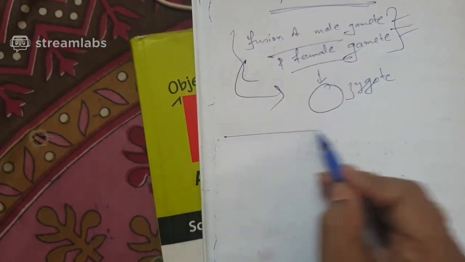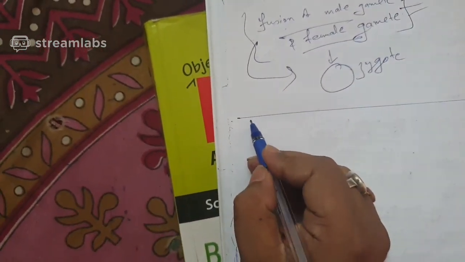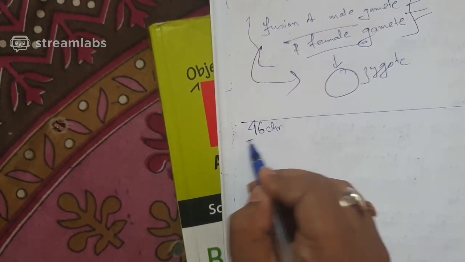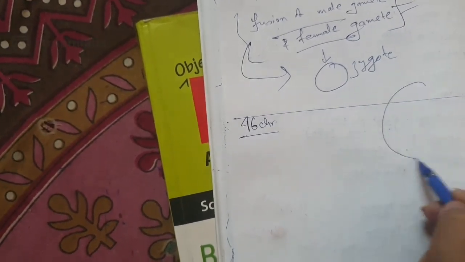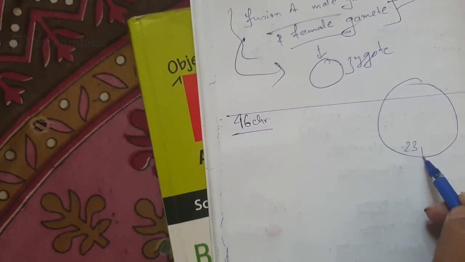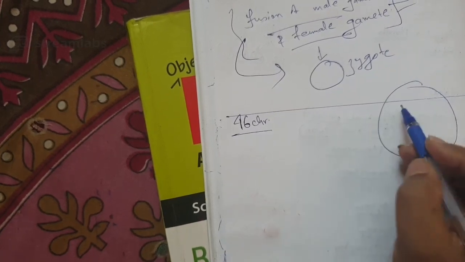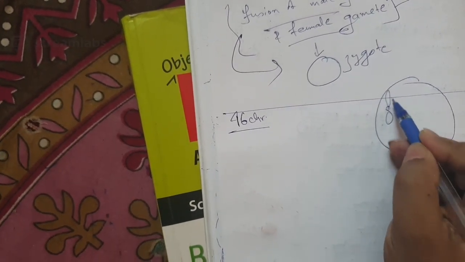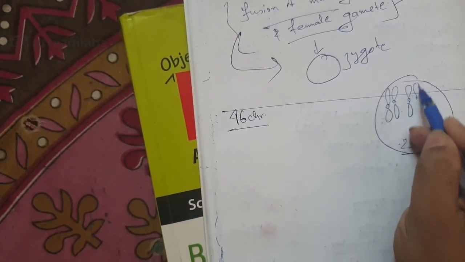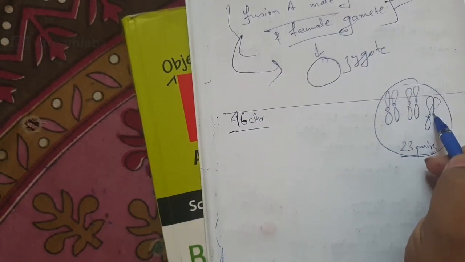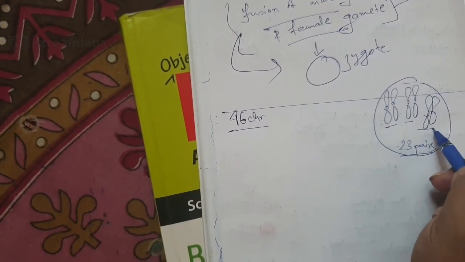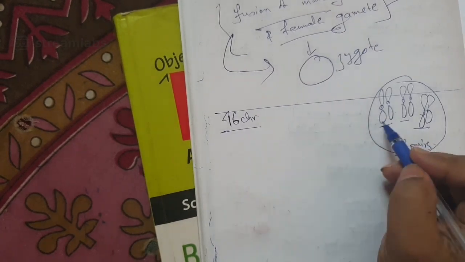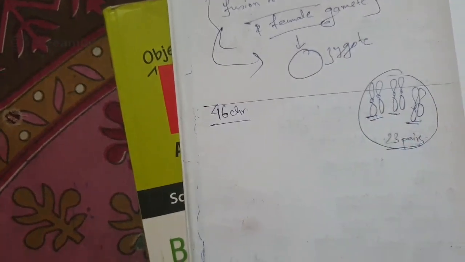What actually happens is, suppose there is an organism, we are organisms containing 46 chromosomes. However, the 46 chromosomes are 23 pairs. All these things you know from junior classes, I am just revising a little bit. So 23 pairs are like this. In this way, 23 pairs will be there. So 23 into 2, 46 chromosomes will be there.